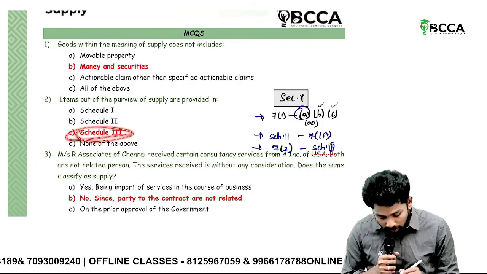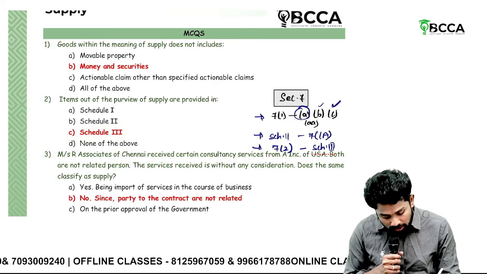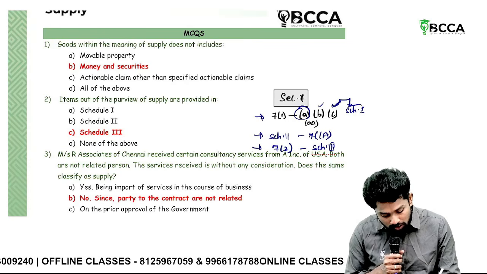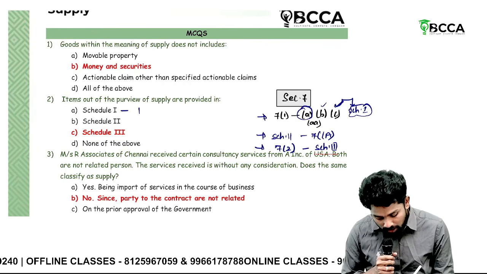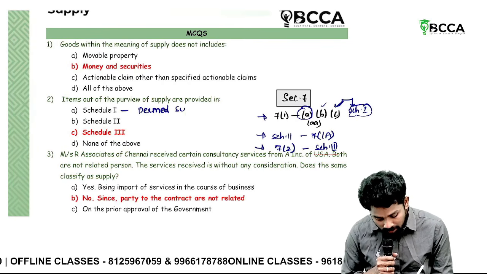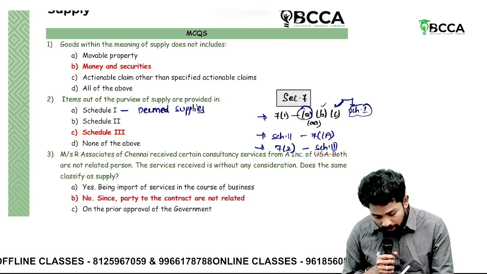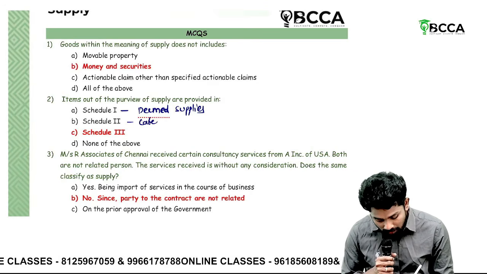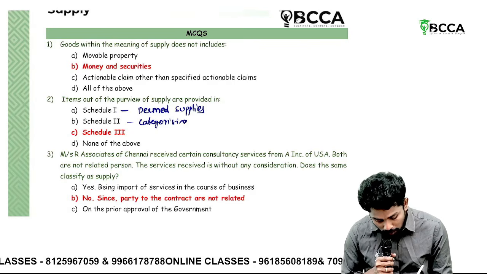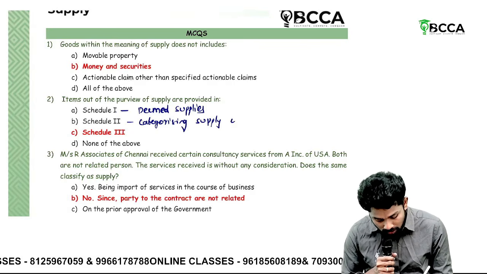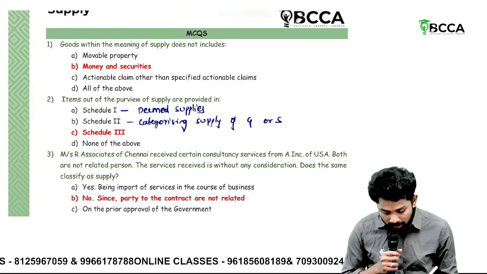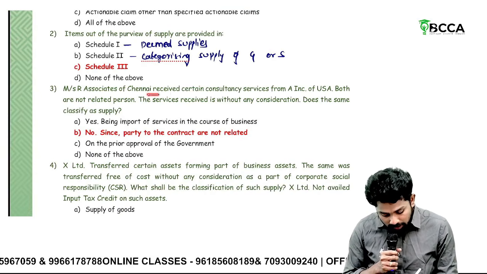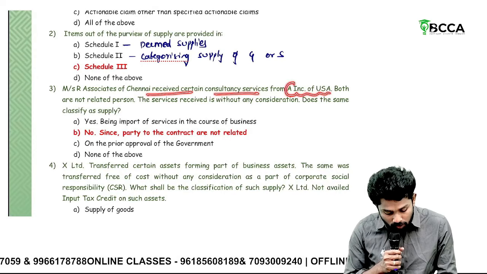Schedule 3. Okay, so Schedule 1 consists of what? Sir, here 7(1)(a), (b), (c) is there; along with that we should read Schedule 1. Schedule 1 is nothing but deemed supplies: transactions which are treated as supply even though there is no consideration. Schedule 2 is categorizing whether it is supply of goods or supply of services. So the balance one is what? Schedule 3 only.